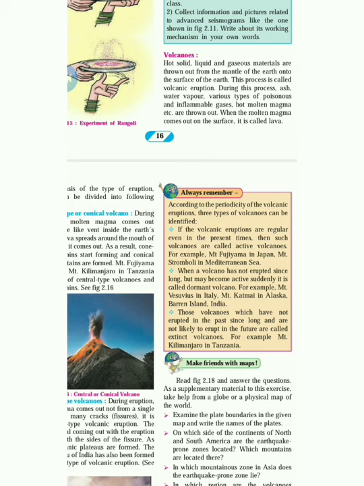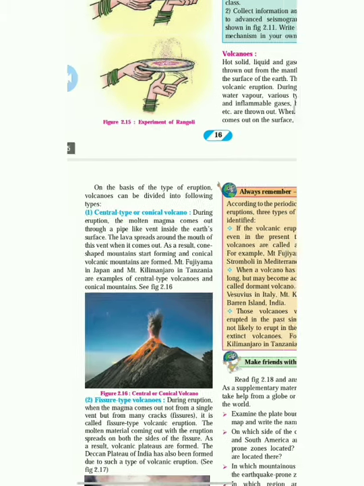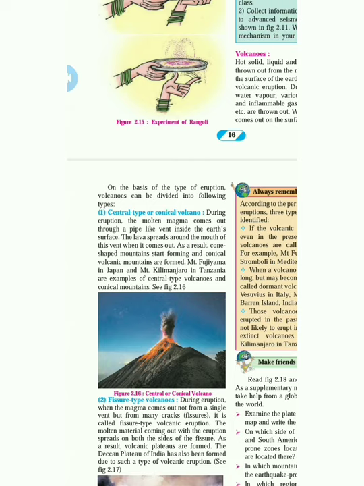During this process, ash, water vapor, various types of poisonous and inflammable gases, hot melting magma, etc. are thrown out. So these are the different forms which come along with the magma. And when magma comes out, that's called lava. When the melted magma comes out on the surface, it is called lava. On the basis of the types of eruptions, volcanoes can be divided into the following two types.